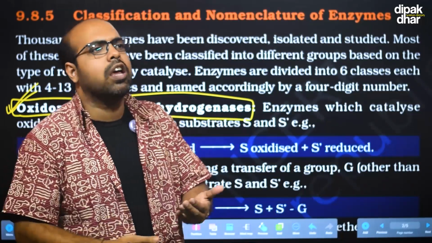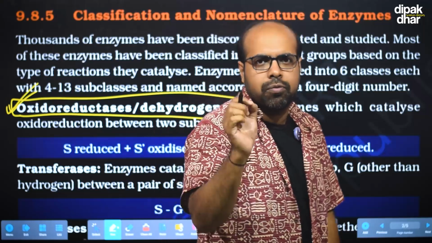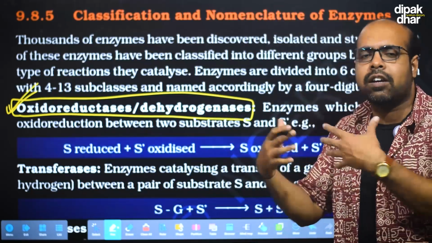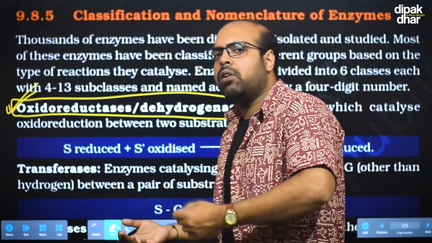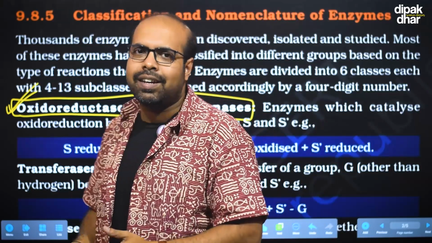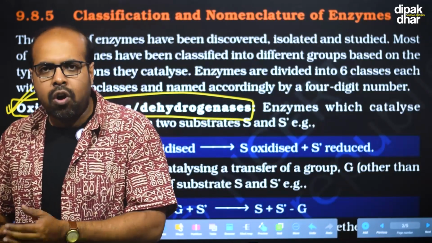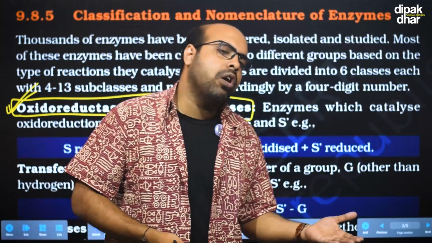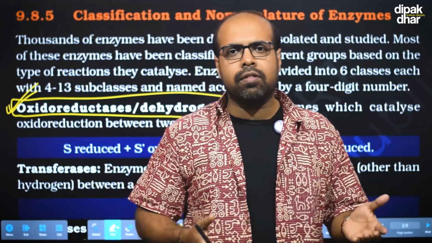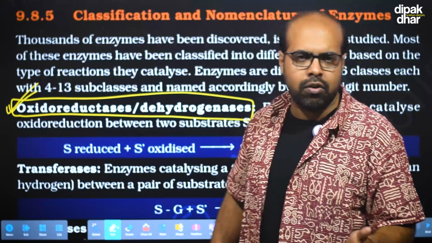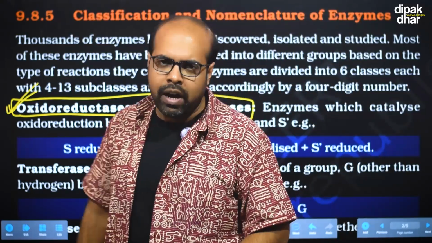Each and every enzyme has a specific type of substrate upon which it acts. This particular group of enzymes will either remove electrons or add electrons. We all know that removal of electrons means oxidation and addition of electrons means reduction.